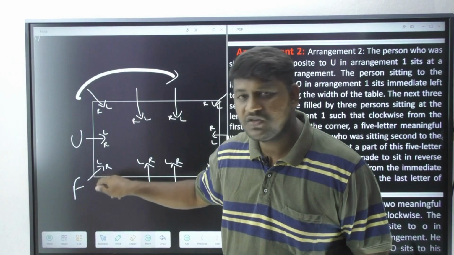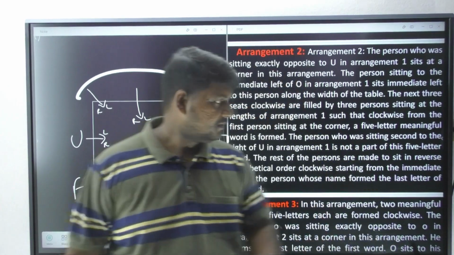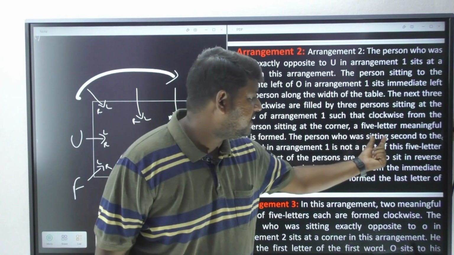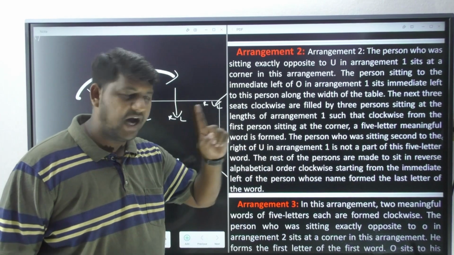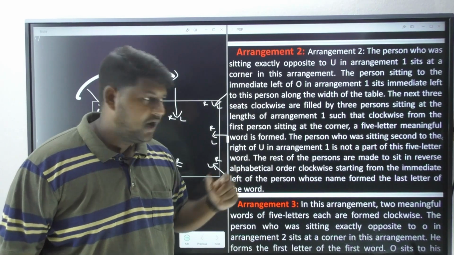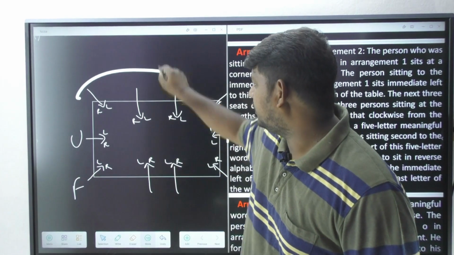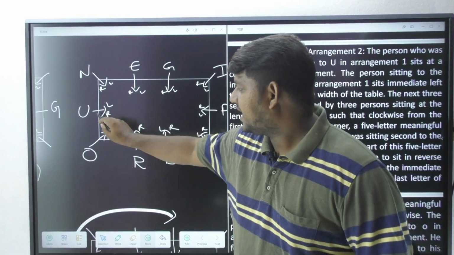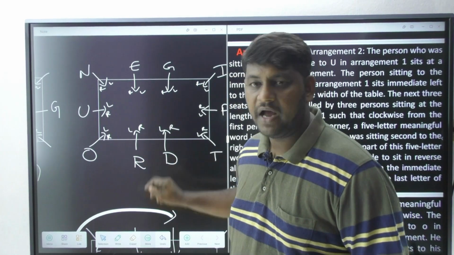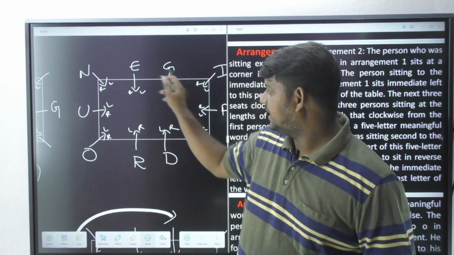If you observe, the person who was sitting second to the right of you in arrangement 1 is not part of this 5-letter word. Who is that person? R.